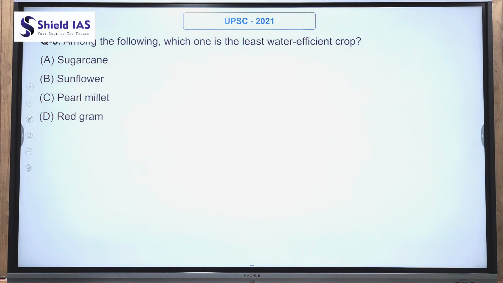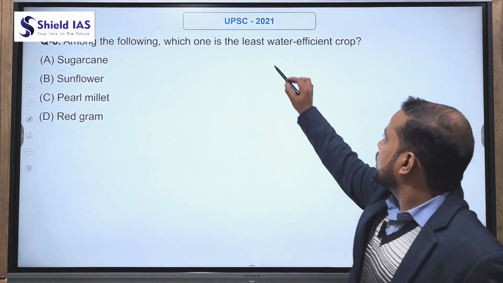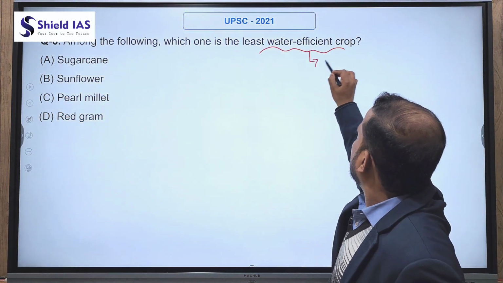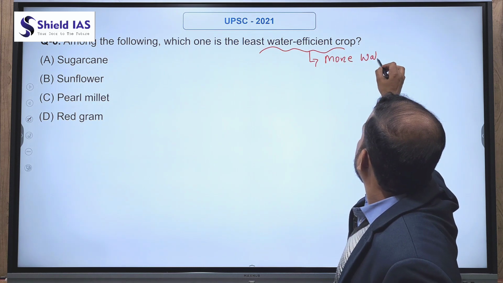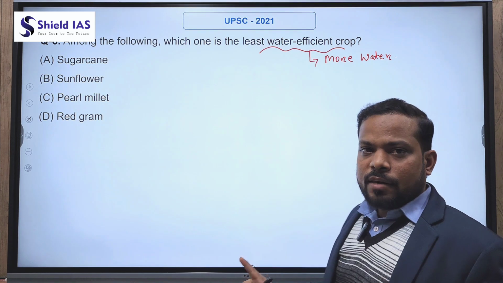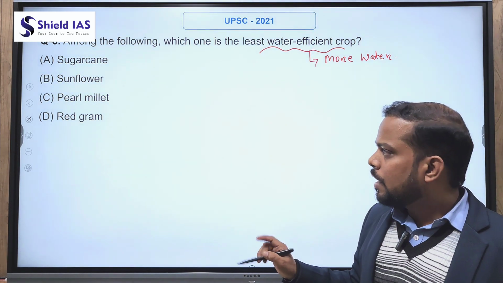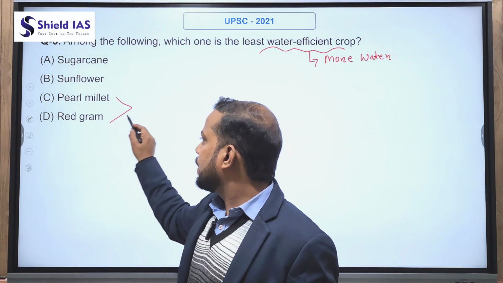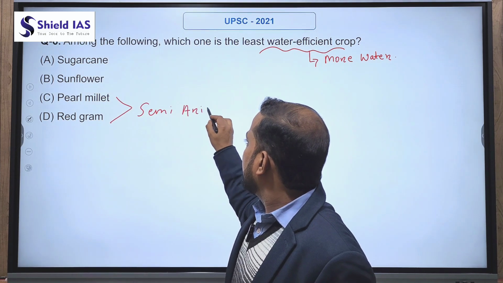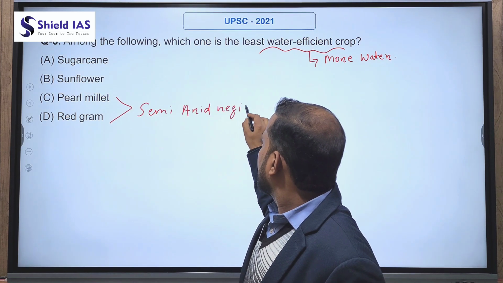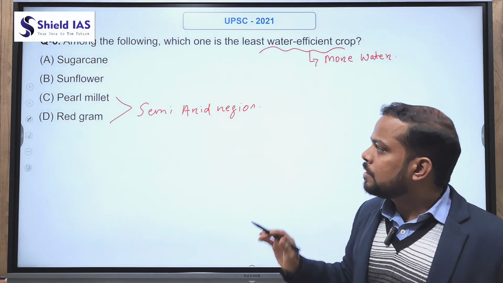Among the following, which one is the least water efficient crop? Least water efficient crop means the crop that requires more water to grow. Here there are 4 options: sugarcane, sunflower, pearl millet and red gram. It is recommended that pearl millet and red gram can be grown in semi-arid regions, which means water is not that much required.